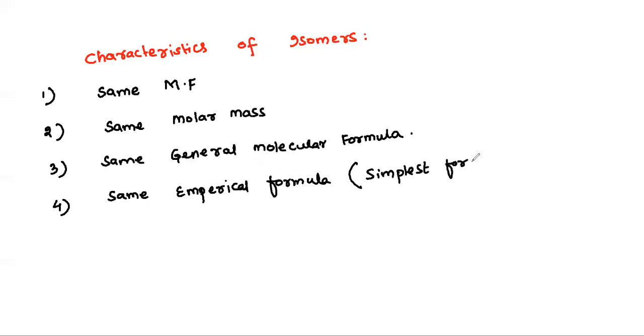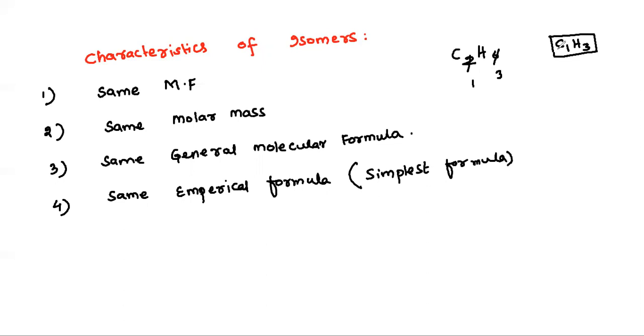For example, the simplest formula for C2H6 is C1H3, because the 2 and 6 are divisible by 2. Two ones are 2, two threes are 6. Therefore you will get CH3.